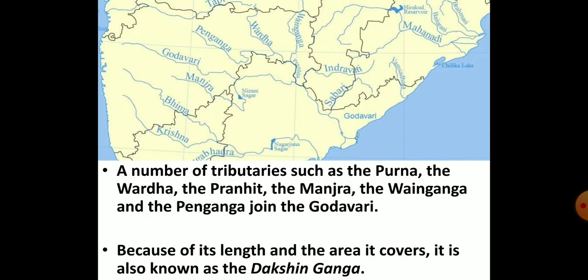Many tributaries join the Godavari river, such as the Purna, the Vardha, the Pranhita, the Manjara, the Venganga and the Penganga. The Manjara, Venganga and Penganga are quite large rivers. The Godavari river is quite long and covers a vast drainage area. Therefore, it is also called the Dakshin Ganga. As you know, the Ganga basin is the largest river basin in India.